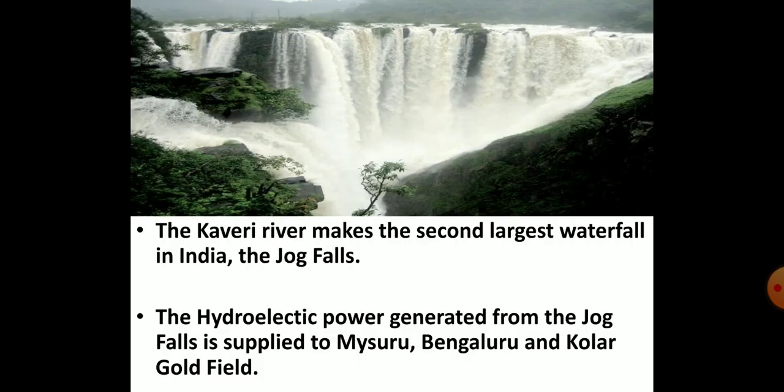I am sure you must have heard the name of Jog Falls, the second biggest waterfall in India. This waterfall is formed by river Kaveri. The hydroelectric power is generated from the Jog Falls, which is supplied to Mysuru, Bengaluru and the Kolar Goldfield.